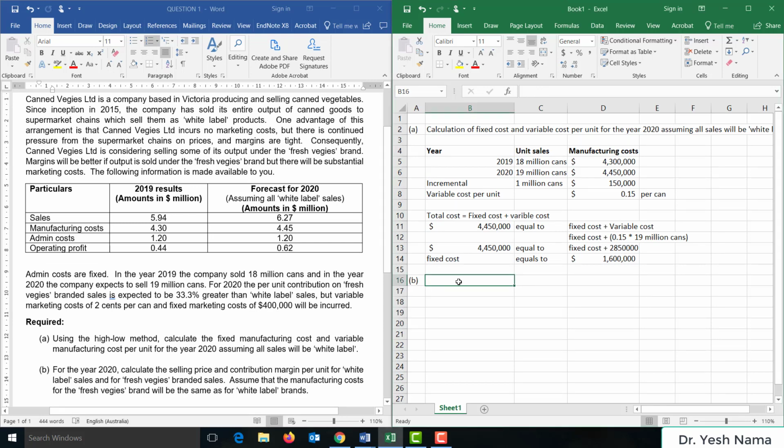Part B requires us to calculate for the year 2020 the selling price and contribution margin per unit for white label sales and for Fresh Veggies branded sales. We have to assume that the manufacturing cost for the Fresh Veggies brand will be the same as for the white label brand. Okay, so let's calculate this.